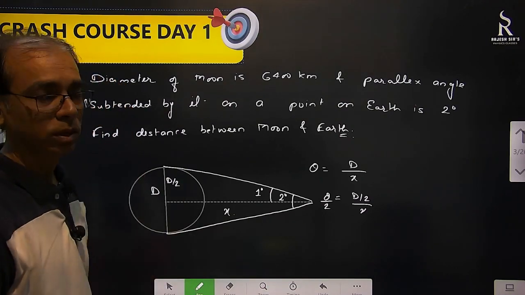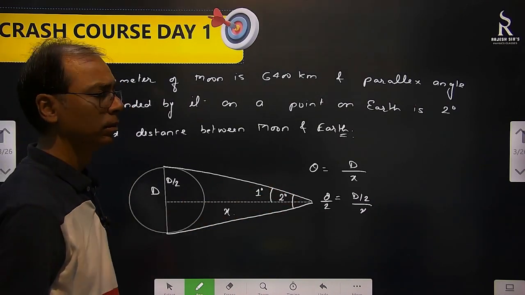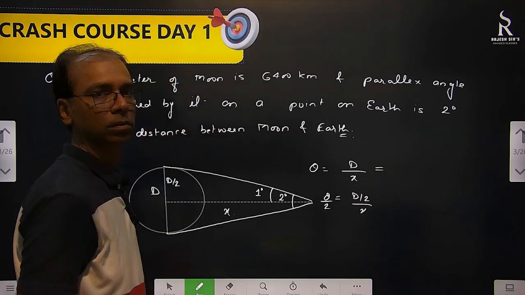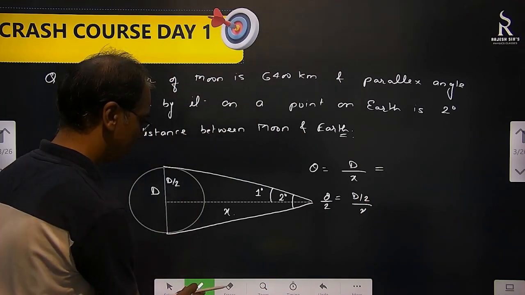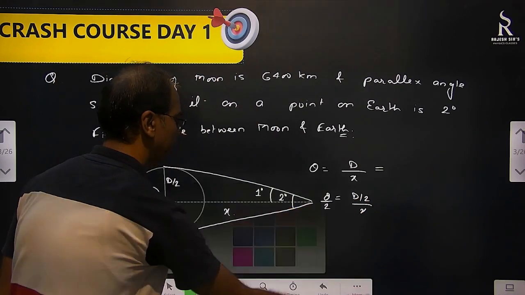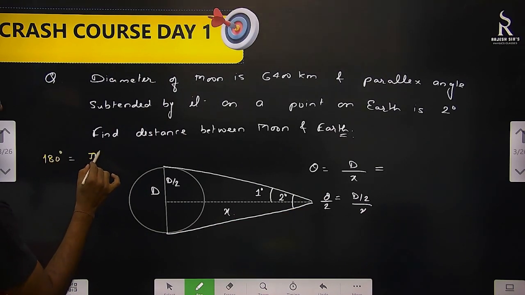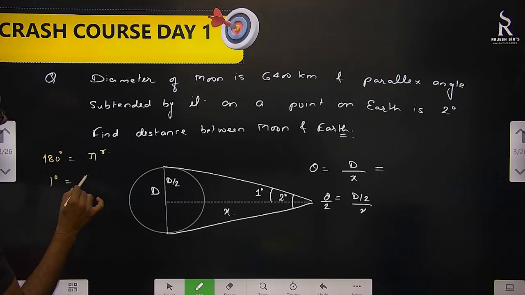I want x value. Can we get it? Yes. So theta means what? 2 degrees. So shall we write 2 degrees only? No. You have to write it in radian. So what is the converting factor now? Okay. So 180 degree is actually pi radian. So 1 degree equal to pi by 180 radian.